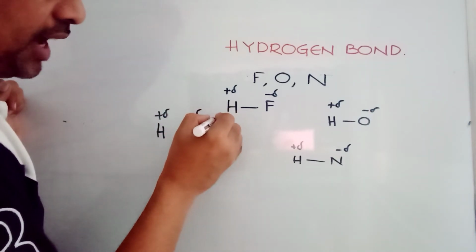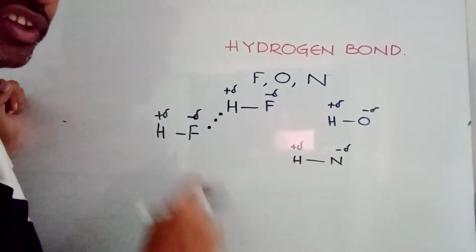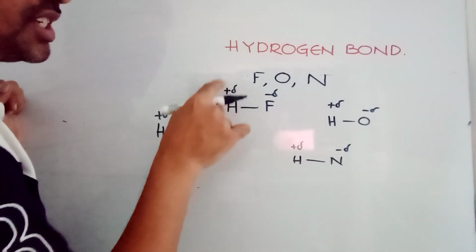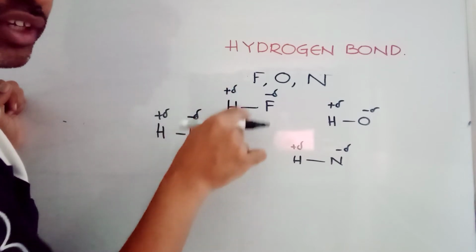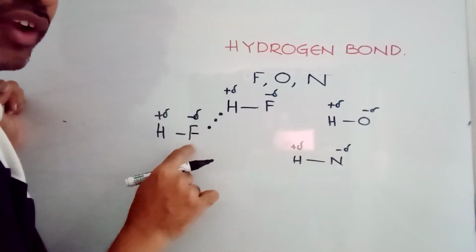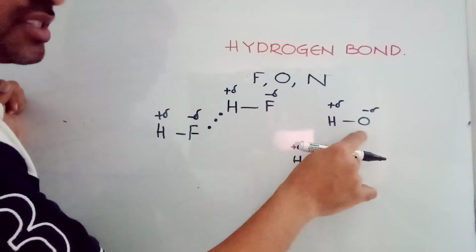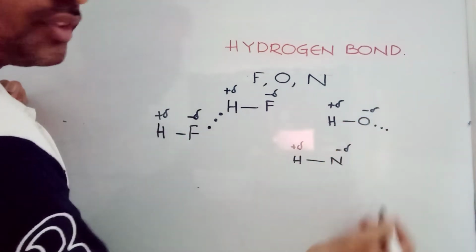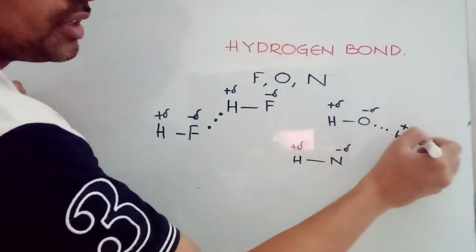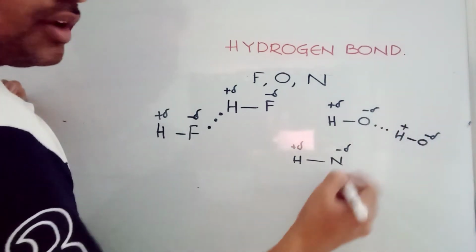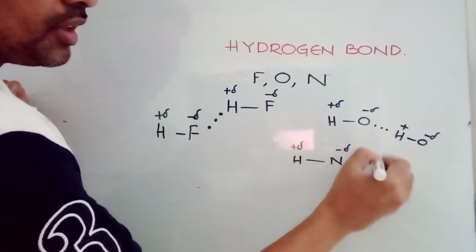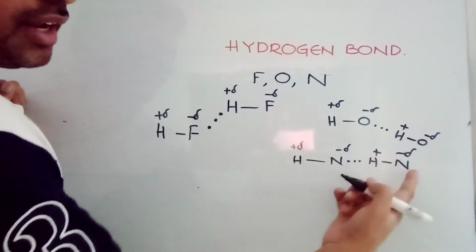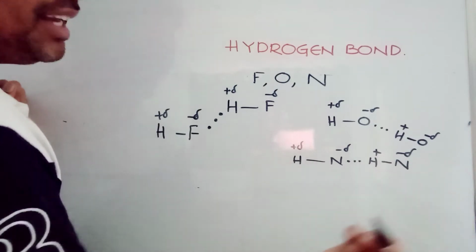The weak electrostatic force of attraction between a partially positively charged hydrogen and a highly electronegative atom like fluorine or oxygen or nitrogen. Okay, now you can show like this. It will be having this. Not only with nitrogen, it may be oxygen, it may be fluorine, anything is okay.